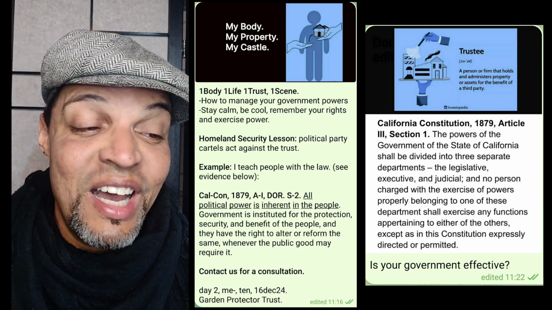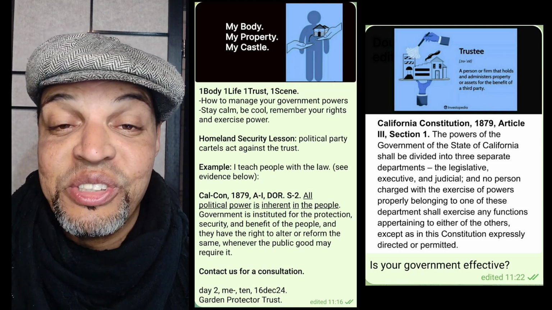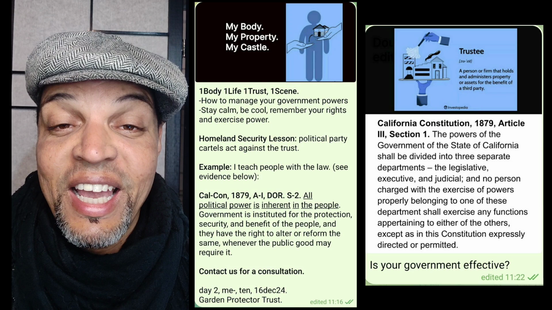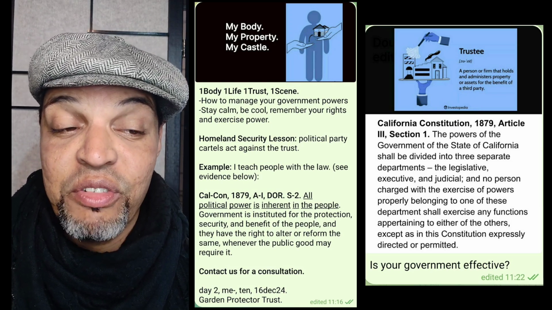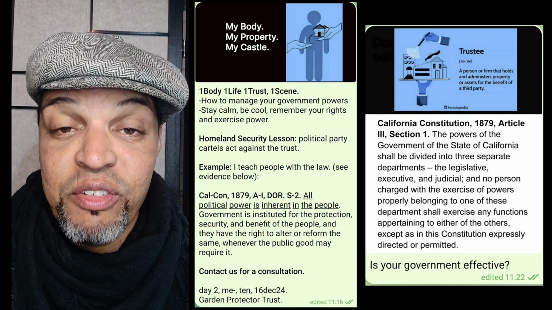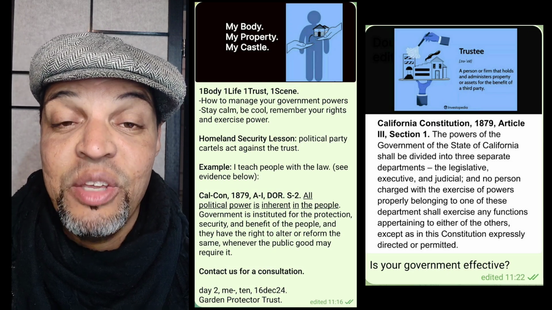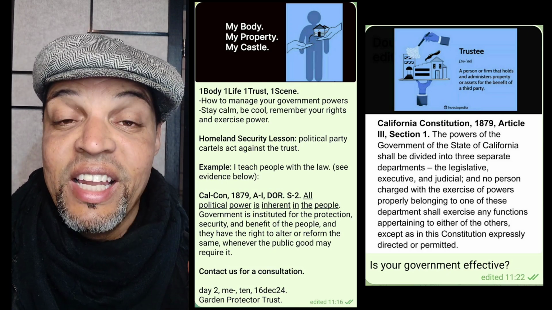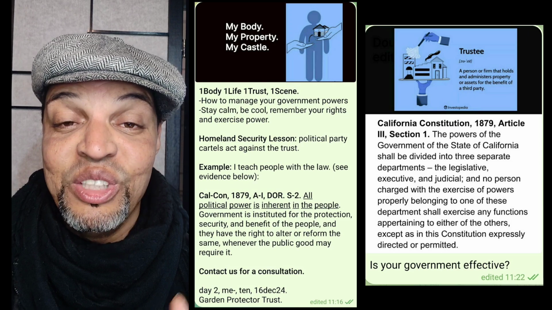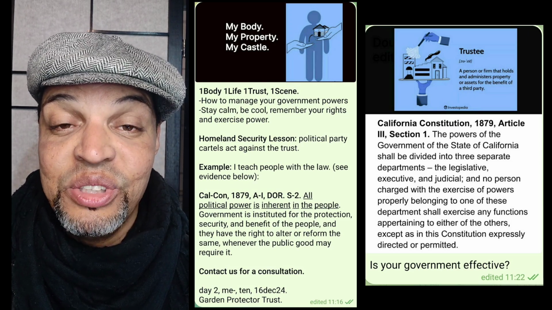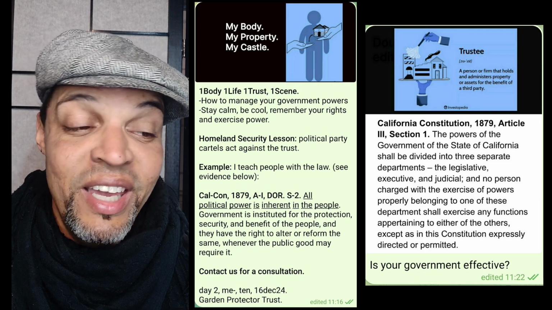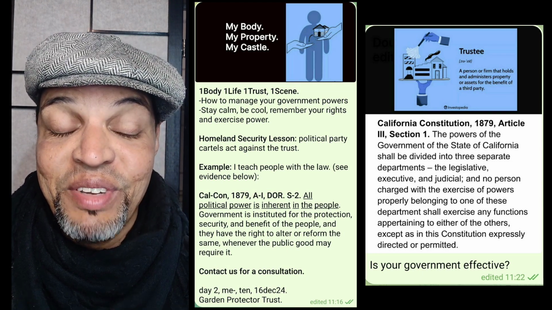Now you got that. Stay calm, be cool, remember your rights, and exercise power, okay? Remember how to exercise your power, and when you do this, this is going to show you how to manage your government powers, okay? Legislative, executive, and judicial, okay? And if they don't obey what is written according to the Constitution, break them and punish them, okay? It's that simple. A dummy like me can figure it out, okay?